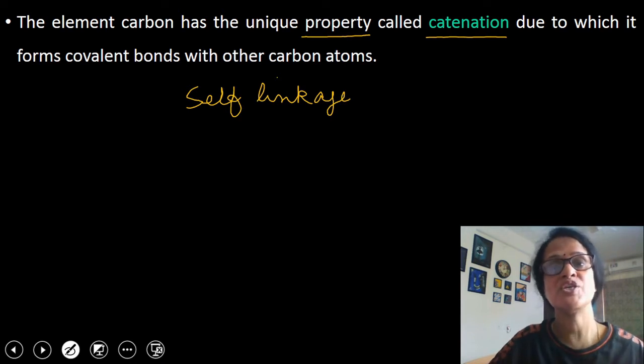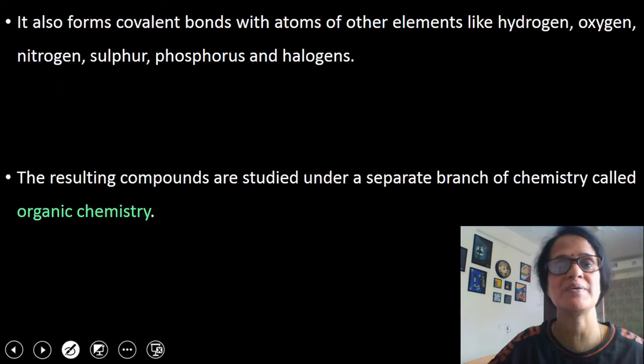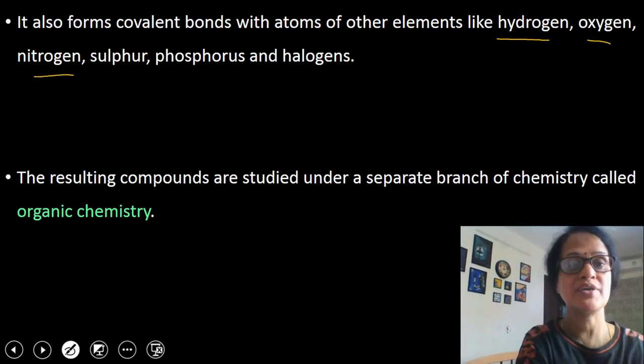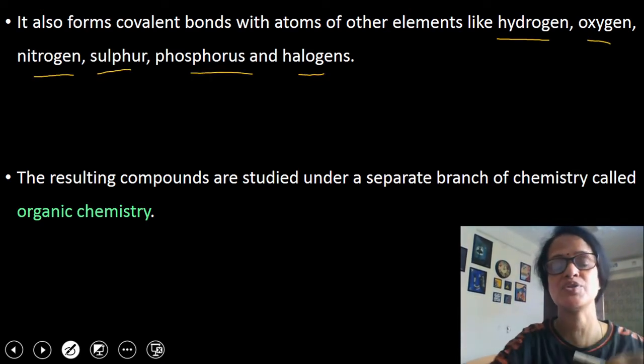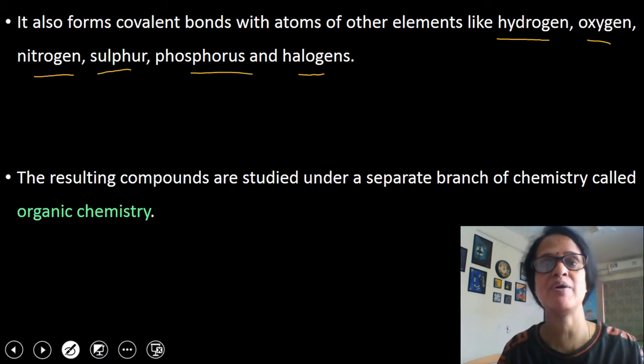So, in the entire periodic table, carbon is the only element which shows catenation to the maximum extent. Carbon forms very strong carbon-carbon covalent bonds. That's why catenation is shown by carbon to a maximum extent. Then, it also forms covalent bonds with atoms of other elements like hydrogen, oxygen, nitrogen, sulfur, phosphorus and halogens. So, carbon forms covalent bonds with other carbons as well as with other atoms also, which I have mentioned just now.